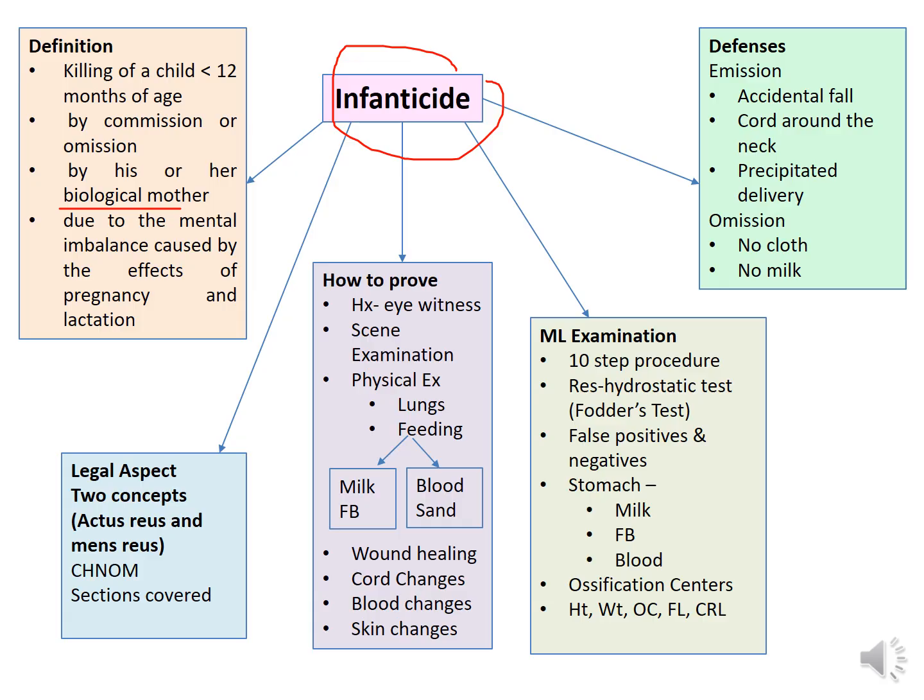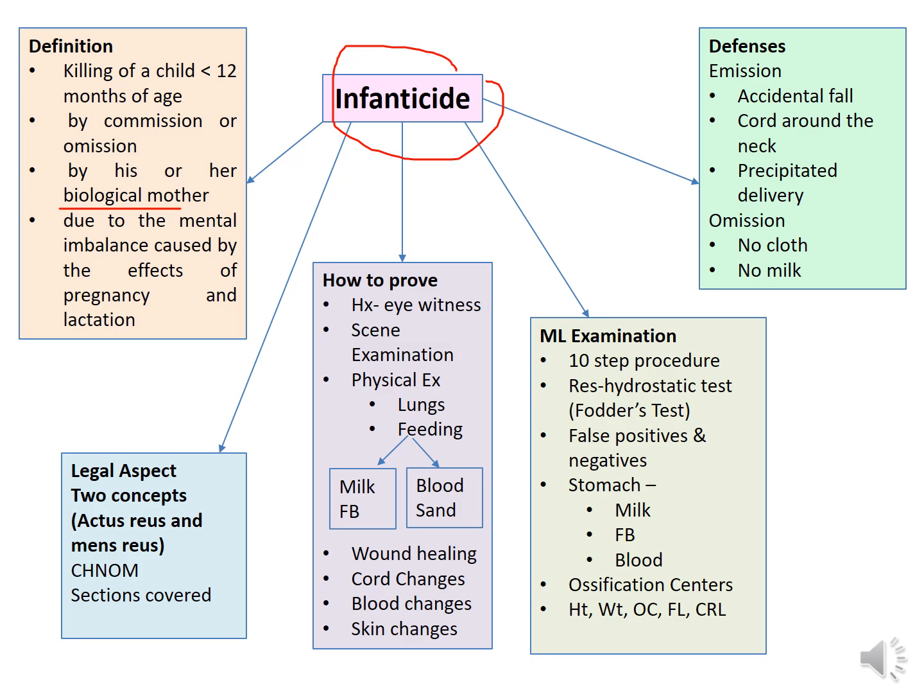And what are the legal aspects? There are two things that you have to think about. To have the criminal liability, there should be two criteria, actus reus and mens rea, right? So in this case, the offense is considered as not murder but culpable homicide not amounting to murder.